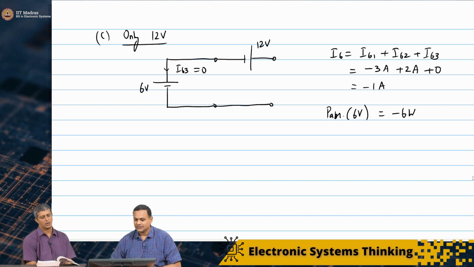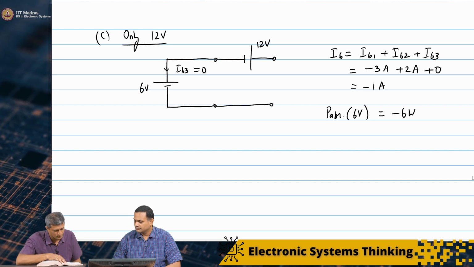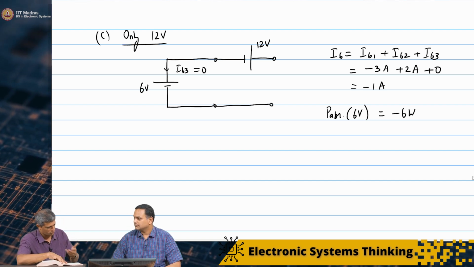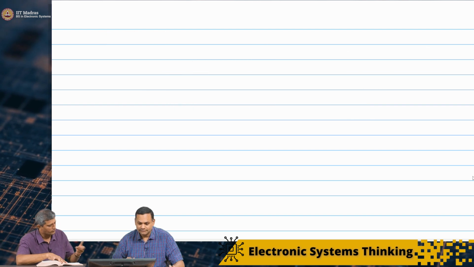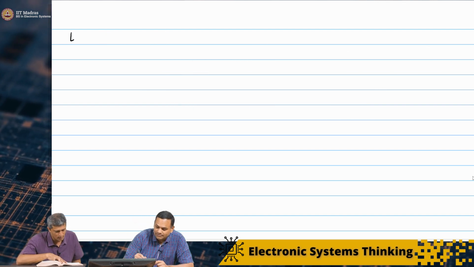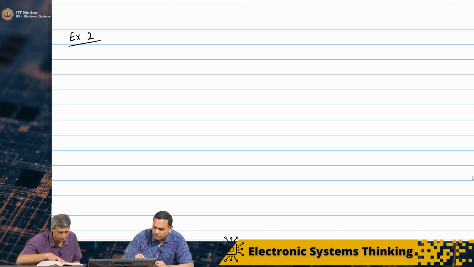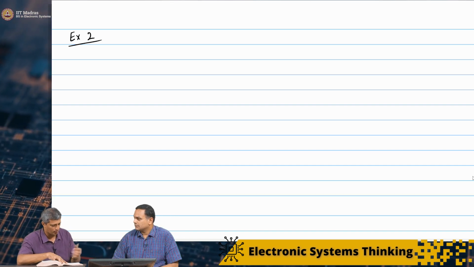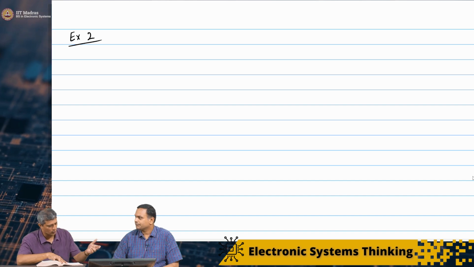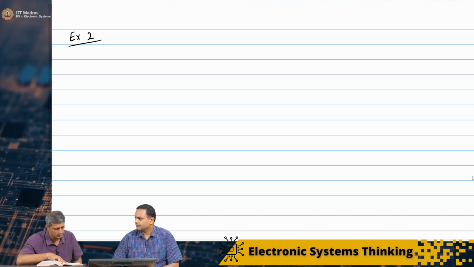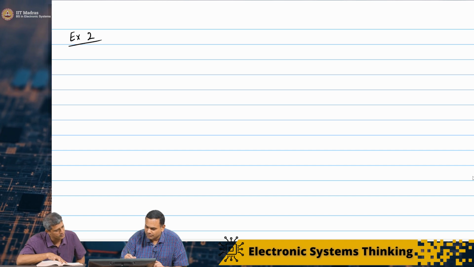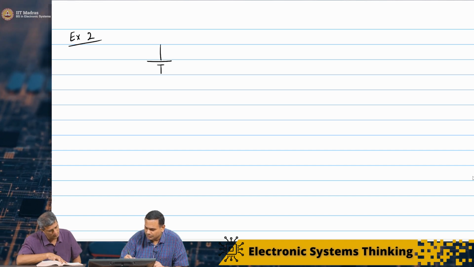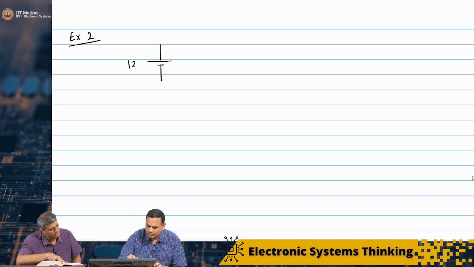Okay, let's try another problem now involving resistors as well. Let me start with a familiar problem. So you just draw a 12 volt source, positive on top. A shunt 60 ohm resistor.